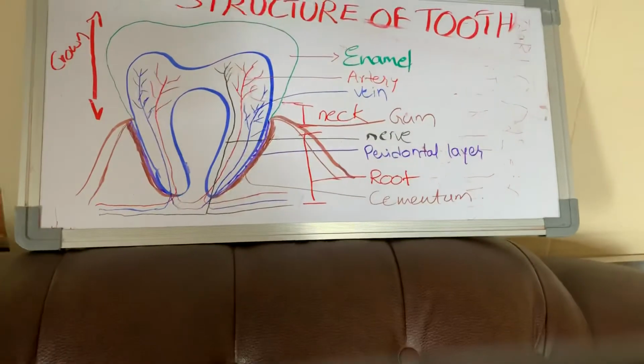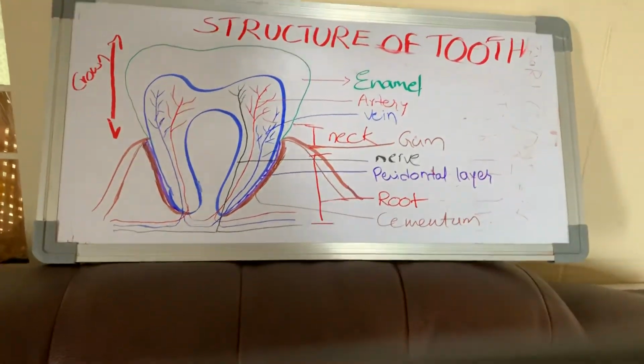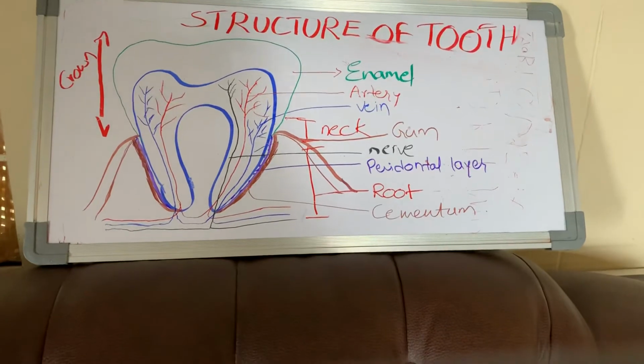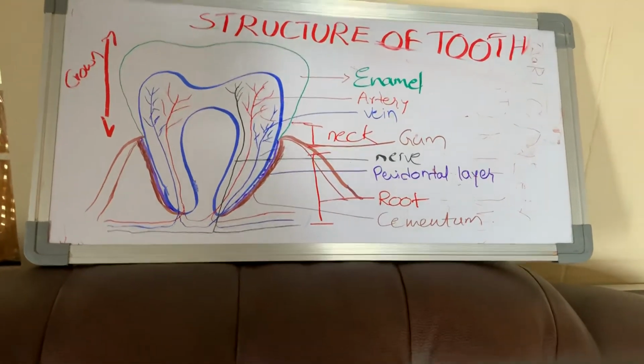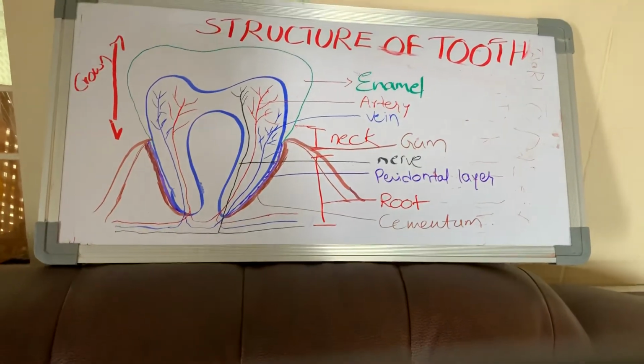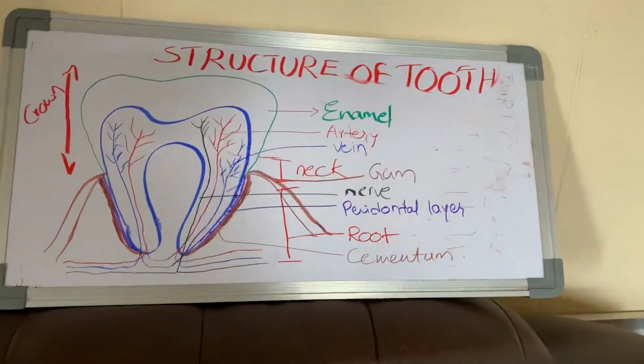Because of the decay of the cementum, the tooth will not be properly embedded in the socket. That's why it becomes loose and finally it falls off.